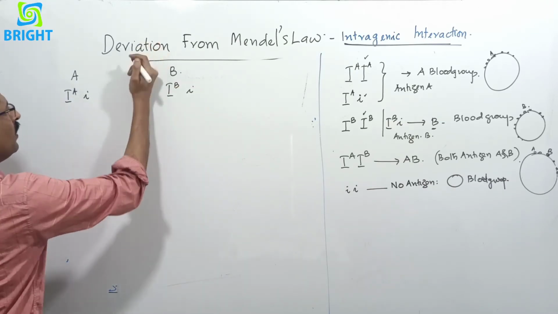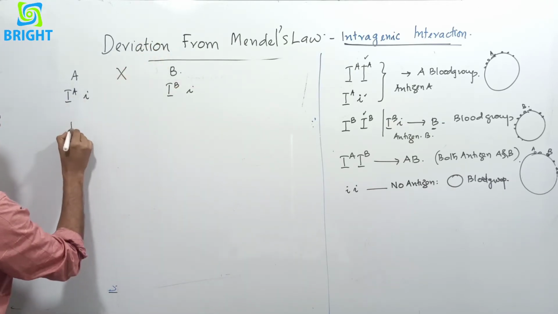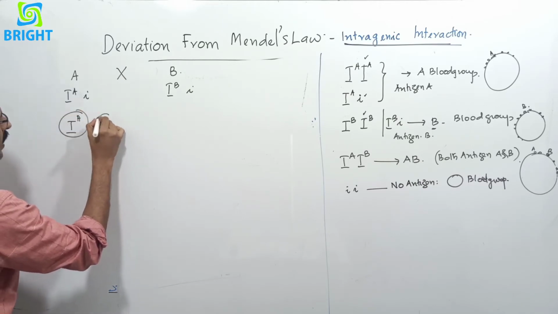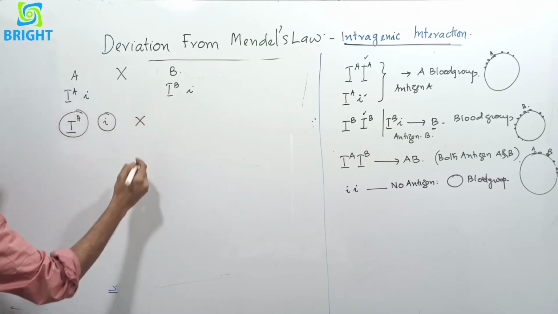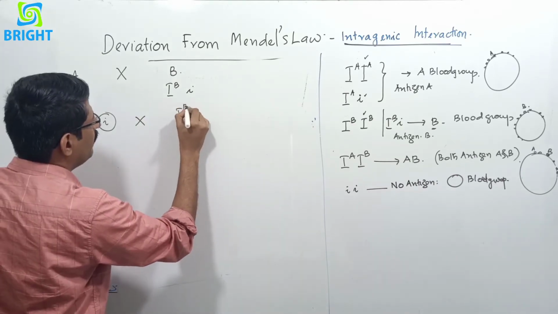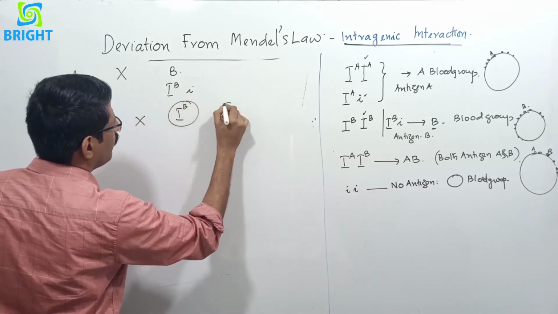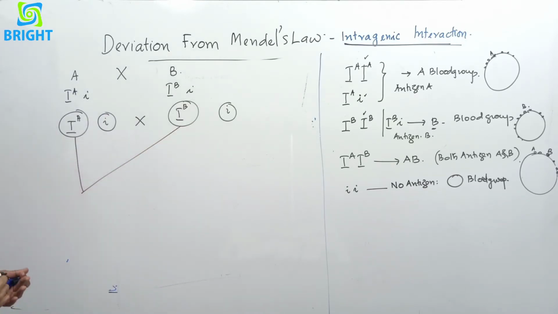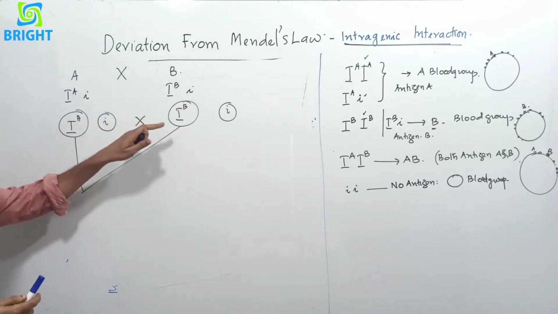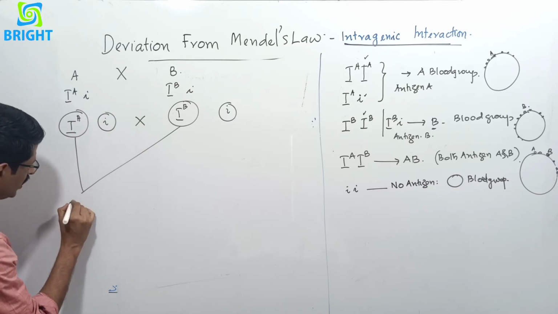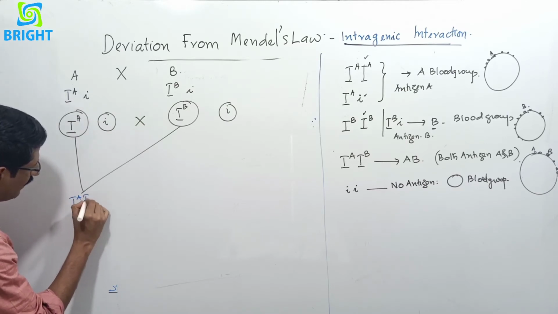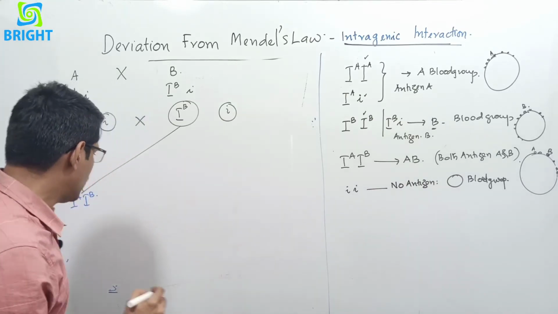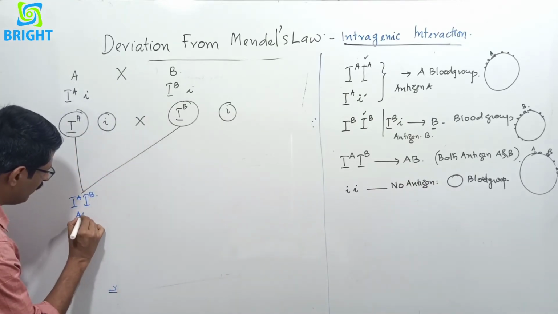When they cross together, here there are gametes, capital IA, one gamete, small i, another gamete. Crossing, here the gametes are capital IB and small i. When capital IA and capital IB come together, the genotype is capital IA, capital IB. According to codominance, it is the AB blood group.